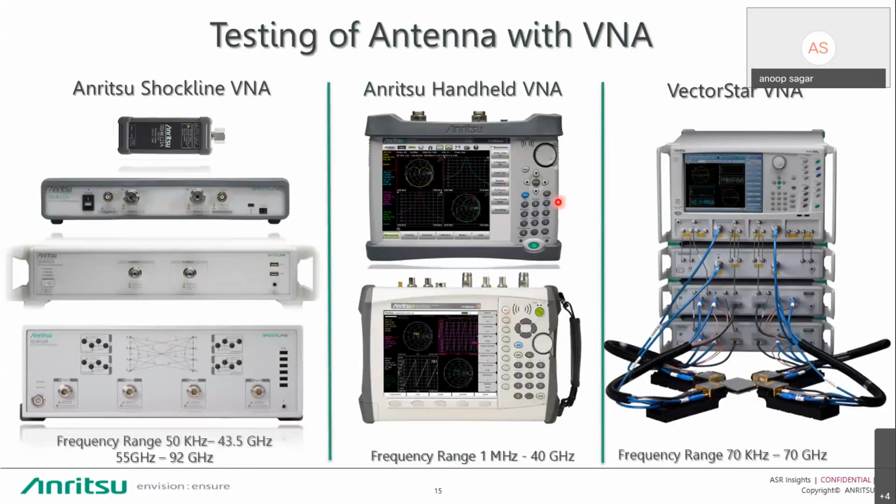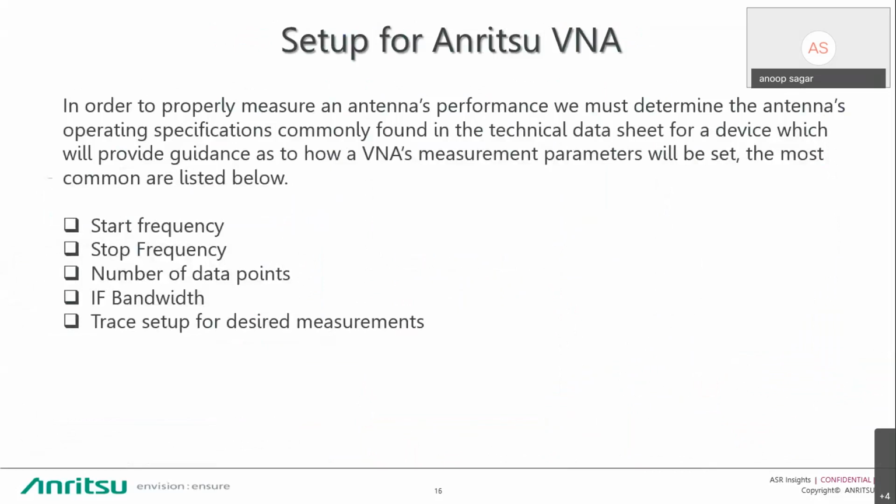We have a handheld vector network analyzer. Then we have the Anritsu VectorStar series, which is useful for passive and active device characterization from 70 kilohertz to 1.1 terahertz. So this is the main portfolio of Anritsu vector network analyzers. I am taking a small example of testing an antenna on an Anritsu vector network analyzer.